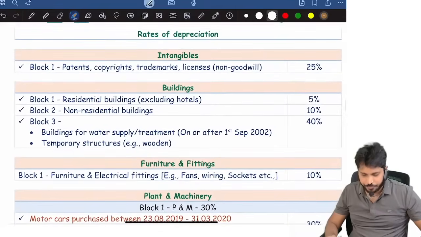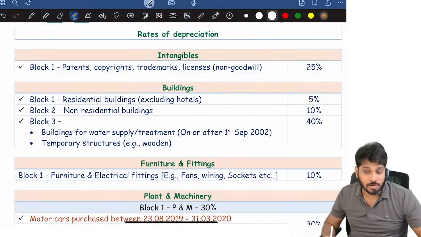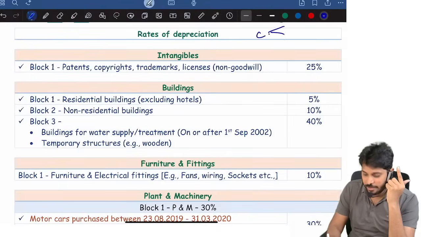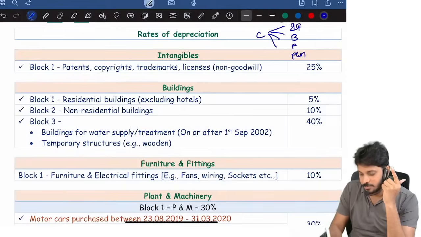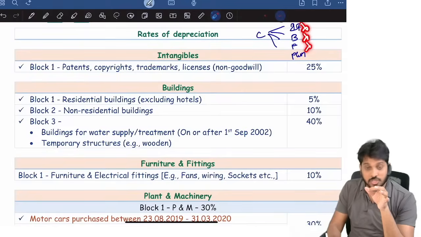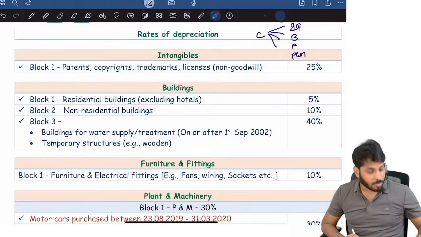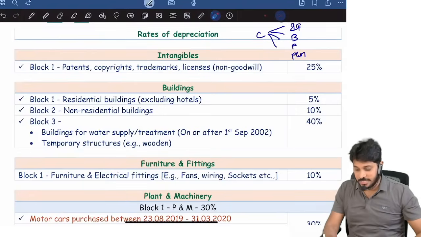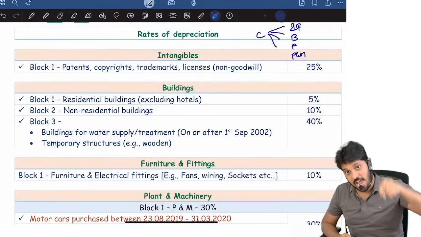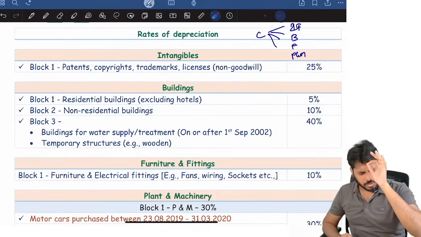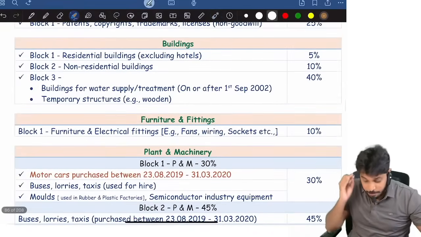Yes, you see. In income tax we follow something called the block of asset approach. Block means what? Assets falling under the same category and carrying the same rate. Categories, how many do we have? We have totally 4 categories: intangible, building, furniture, plant and machinery. Any asset which is not an intangible, not a building, not a furniture, is plant and machinery. Mobile phone is not a building, not an intangible, not a furniture, so automatically it is plant and machinery. So assets falling under these categories and having the same rate of depreciation all come under a single block.